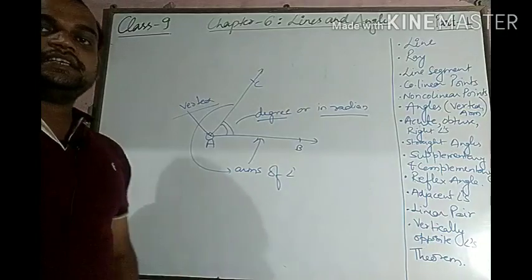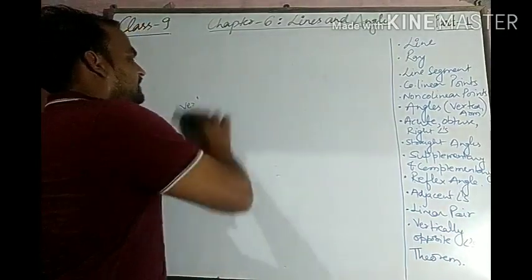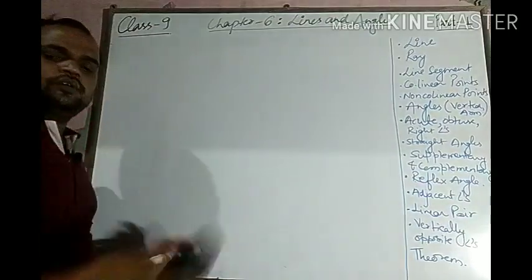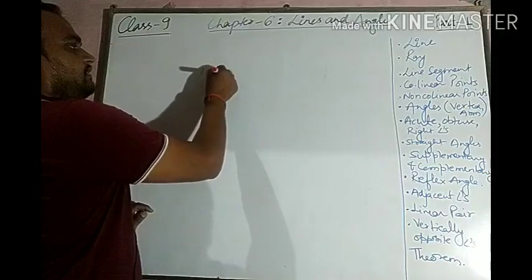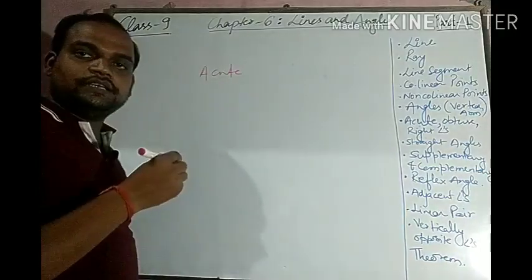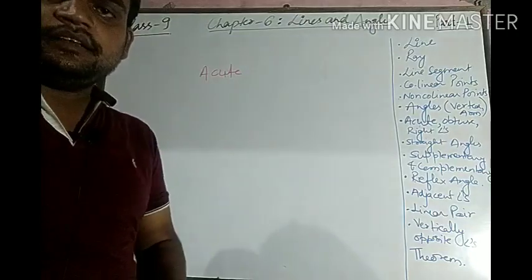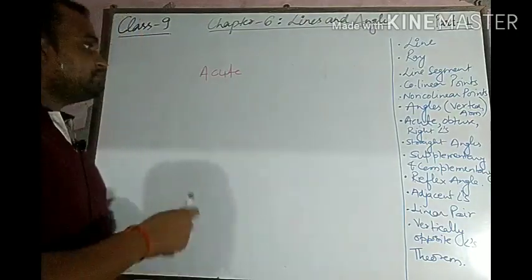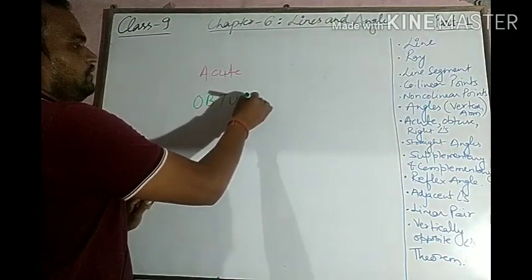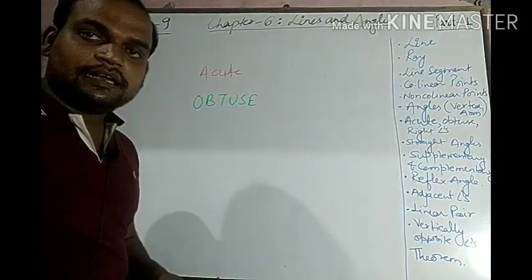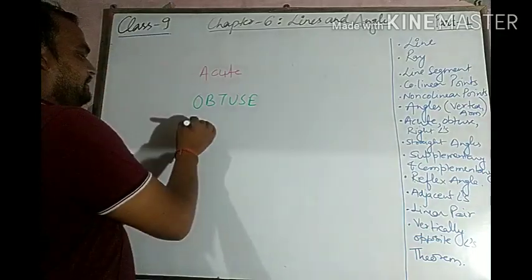Next, how many types of angles are there? We define 3 types of angles: the first one is the acute angle, the second is the obtuse angle, and the third one is the right angle. What is an acute angle?